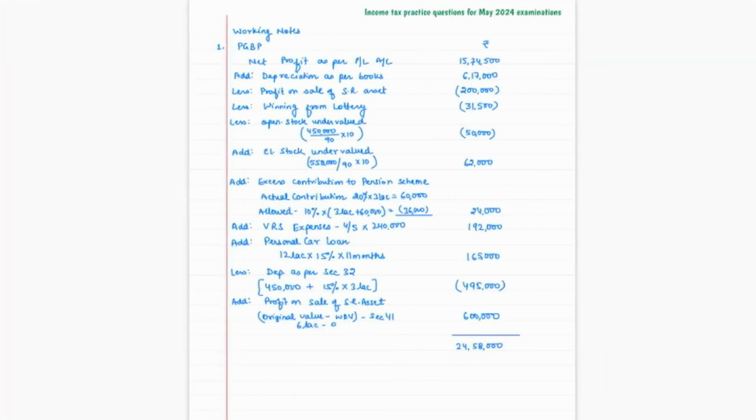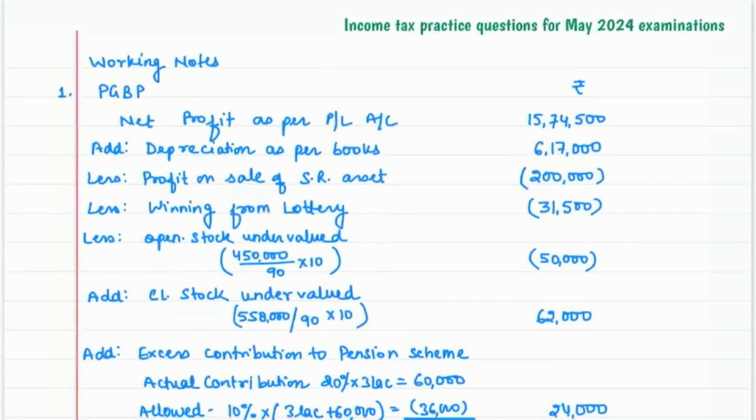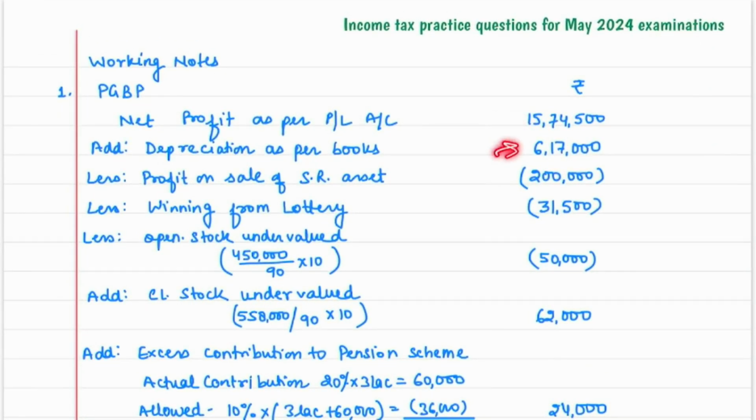Okay, first of all, come to these working notes. First of all, we'll calculate the PGBP, and the working note for this is: net profit as per P&L account is given to us. Depreciation as per books. Why have we added it back? Because in the question we have been provided with the depreciation as per section 32. So that is the reason we have added back the depreciation as per books.